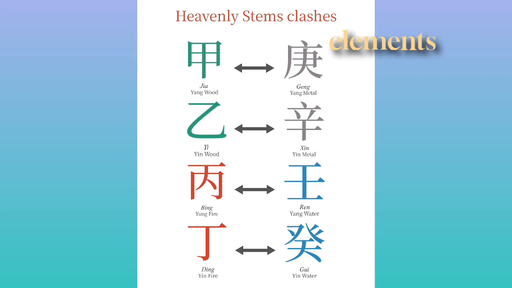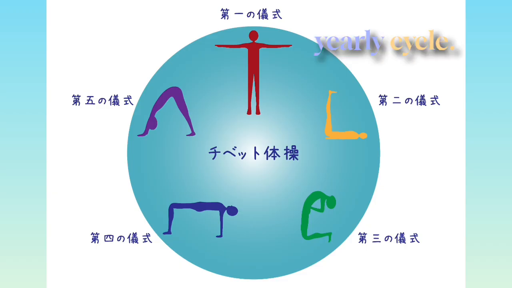Each of the five elements represents a season in the yearly cycle. Wood corresponds to spring and is associated with birth. Fire corresponds to summer and is associated with growth. Metal corresponds to autumn and is associated with harvest. Water corresponds to winter and is associated with storage. Earth corresponds to the late season and is associated with transformation.